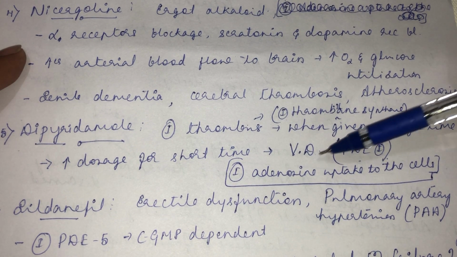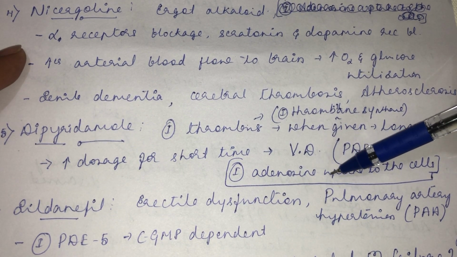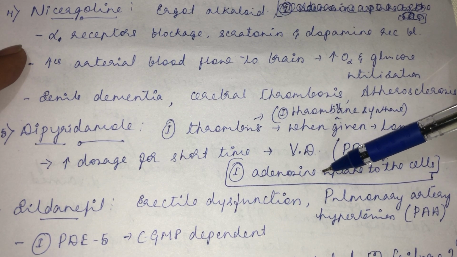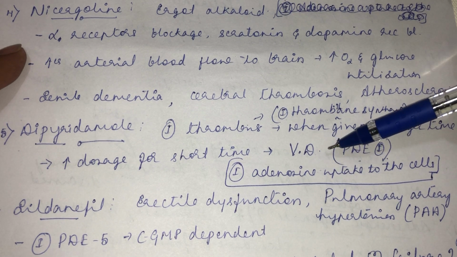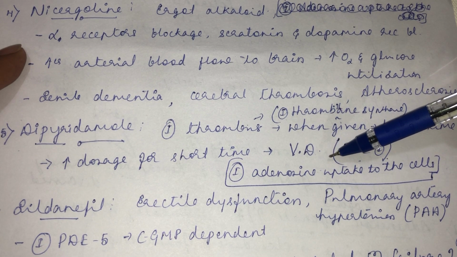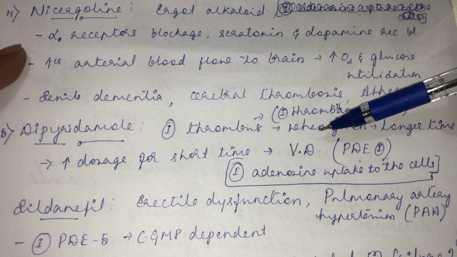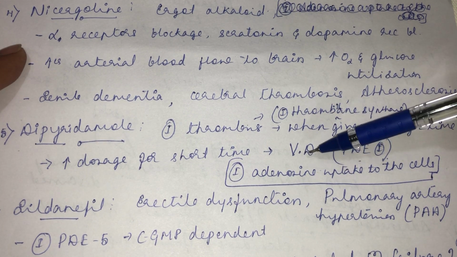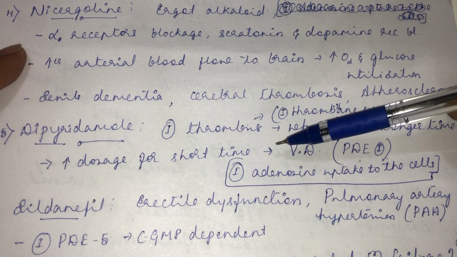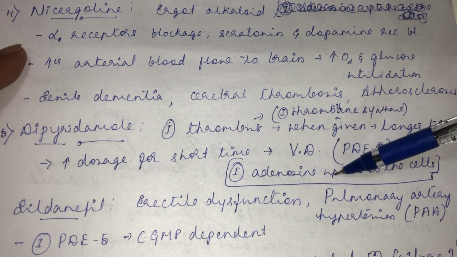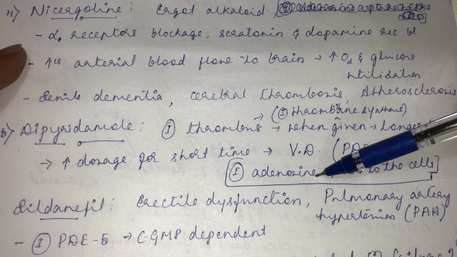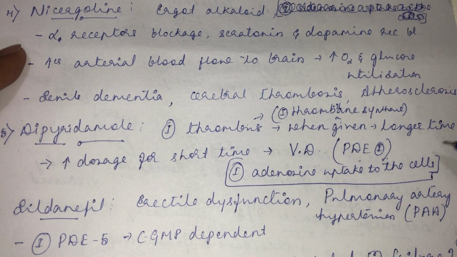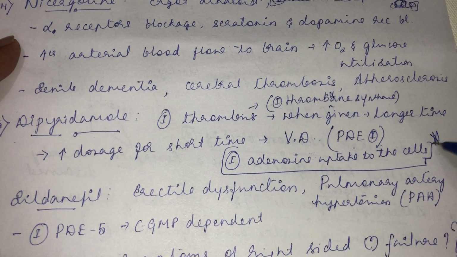That is very important. See, if adenosine at the synapse is taken back into the cell, this adenosine will be metabolized. If the uptake is inhibited, very much similar to the uptake mechanism of norepinephrine. Norepinephrine is taken back into the cell and gets metabolized by the MAO enzyme, right? Similarly, adenosine, when it is taken up, will get metabolized. So dipyridamole inhibits adenosine uptake, and you know the adenosine effect. If it is increased in the synapse, it causes vasodilation. That is also an important effect of dipyridamole.